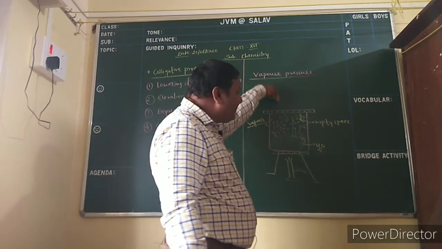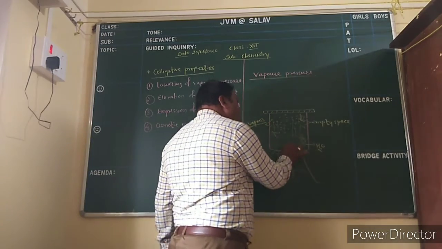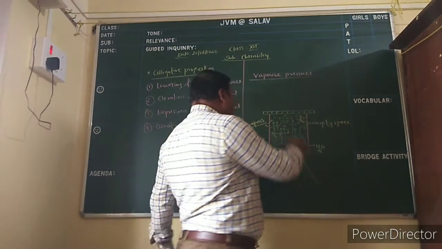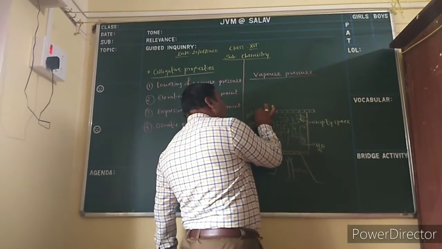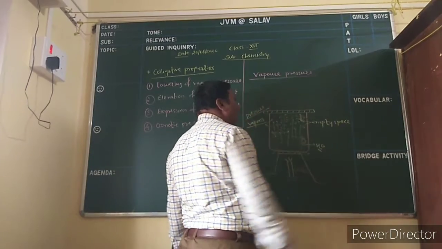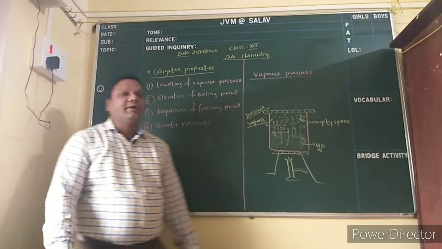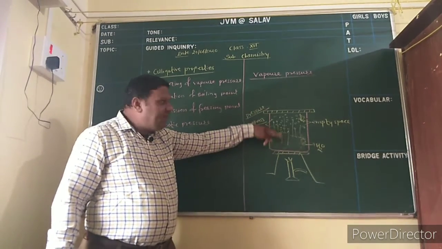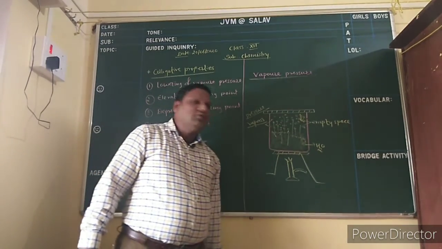This phenomenon is called condensation, and liquid to vapor is called vaporization. Now the pressure exerted by the vapors of a liquid is called vapor pressure, and the vapor pressure of the solvent is higher than that of the solution.